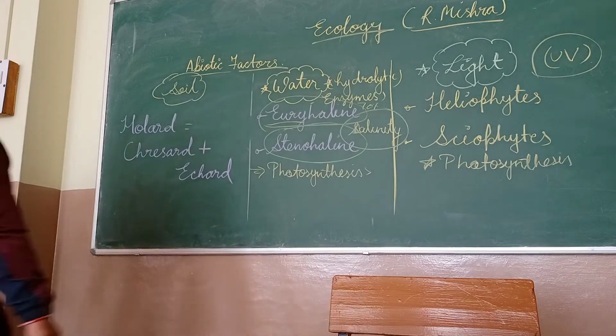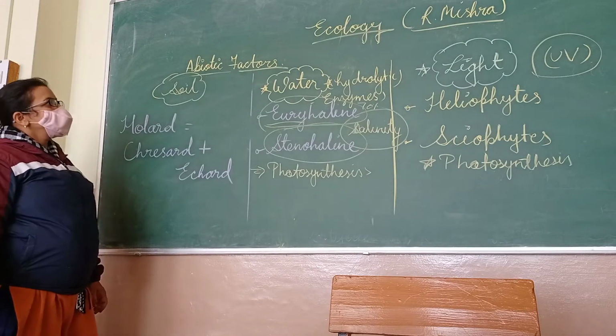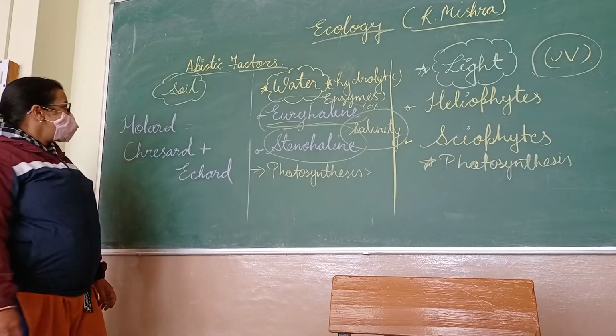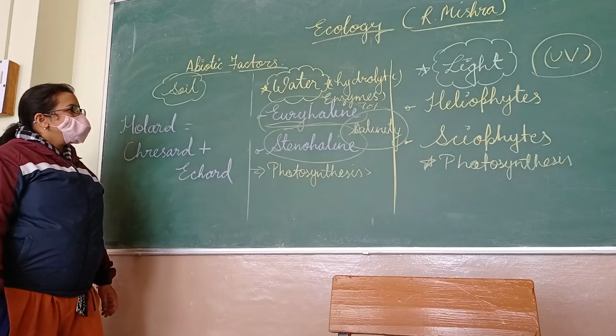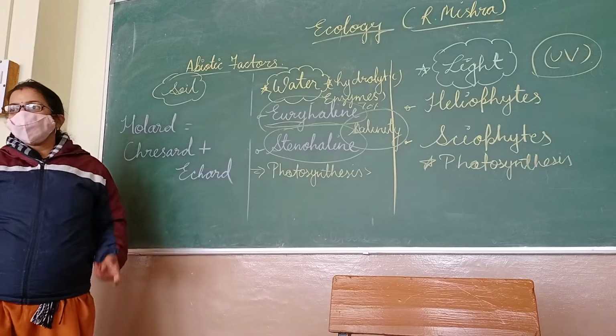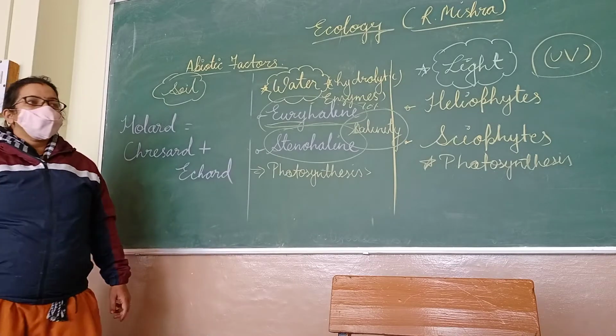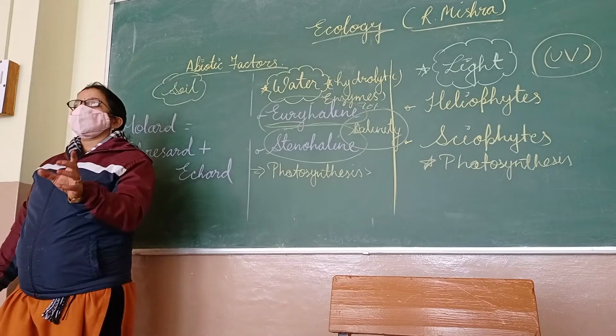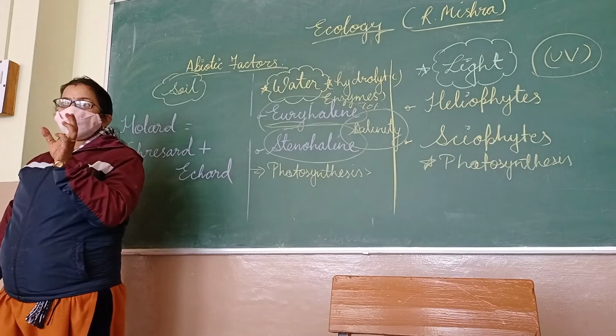Soil. Okay. Soil is another abiotic factor which is very essential for plant growth. We know it very well. In soil, plants absorb all the nutrients and water. But a slightly acidic pH is best for plant growth. Soil should be slightly acidic.